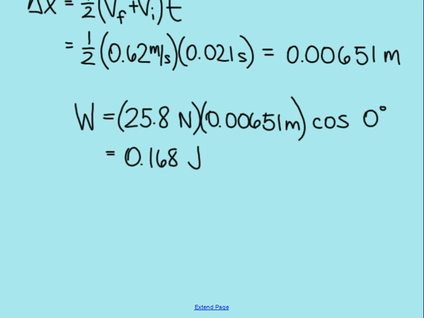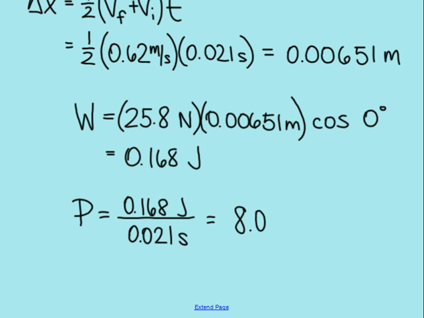To find the power, I take this work, 0.168 joules, I divide it by the amount of time that it takes, 0.021 seconds, and I end up with 8.01 watts.